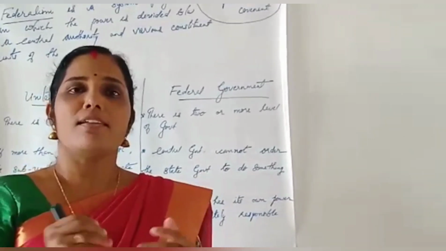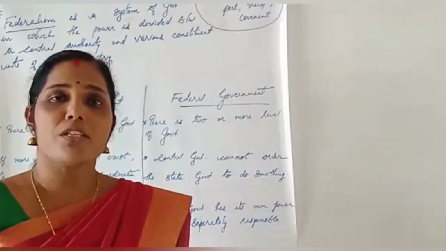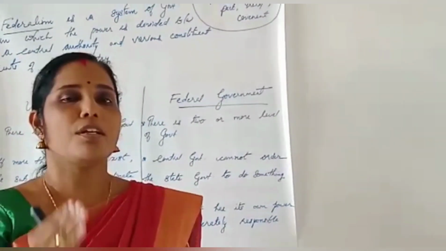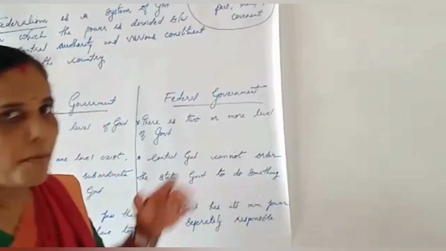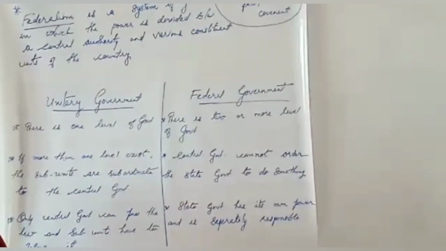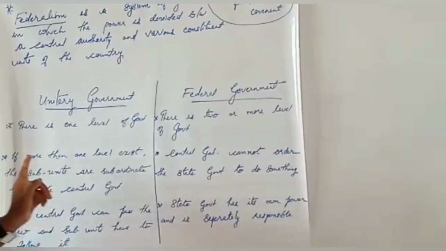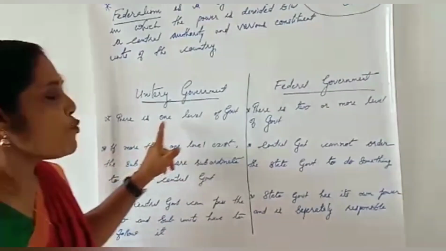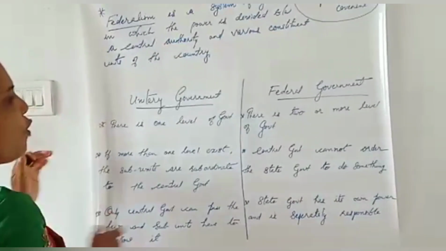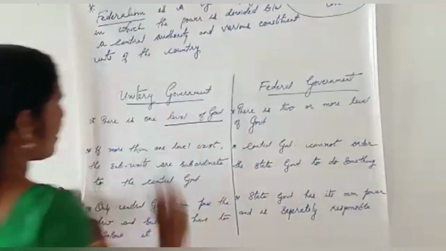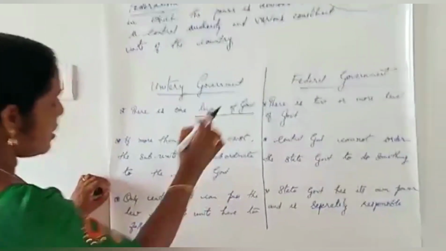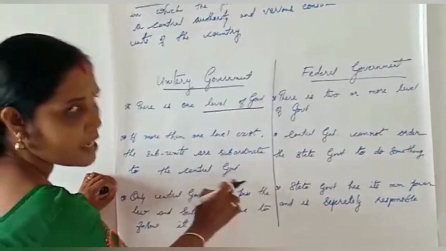In this sense, we can say that all federations are contrasted to the unitary form of government. What is unitary form of government? Children, please listen. Unitary form of government, three main points are there. You must learn these 3 points. First one is, there is one level of government. And the second point is, if more than one level exists, the sub-units are subordinate to the central government.